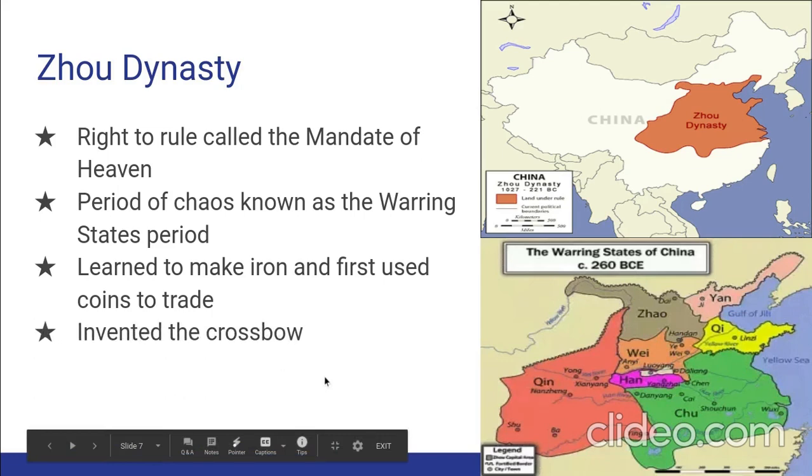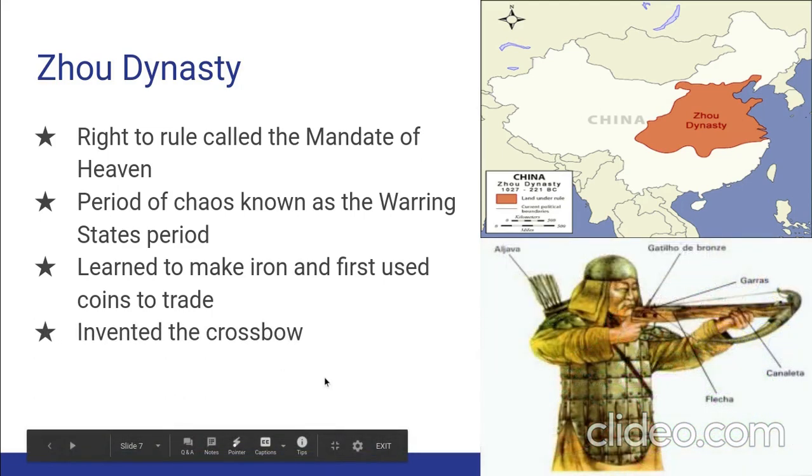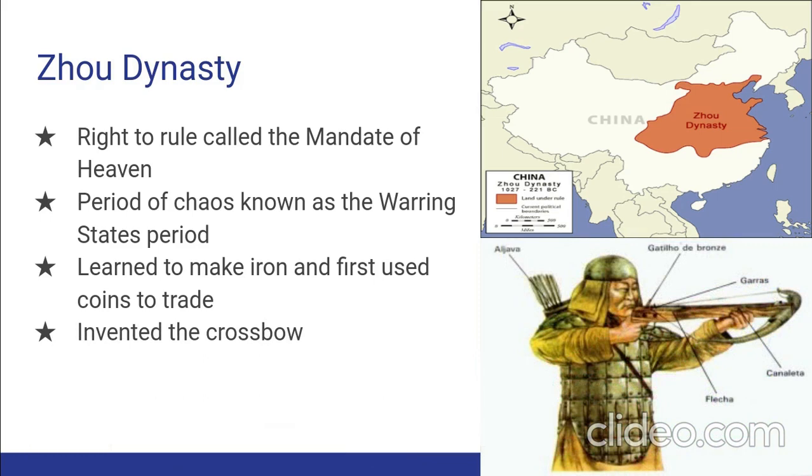And the last thing is, during the constant fighting at the last section of their rule, there was the invention of the crossbow. Okay, so this is the end of the discussion on the first two dynasties of ancient China. Now you can go complete the notes using the information that you just got done watching.